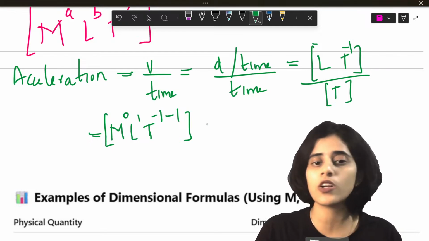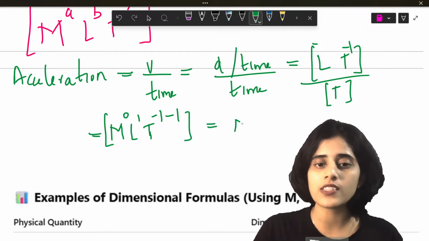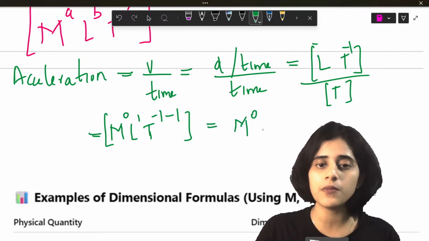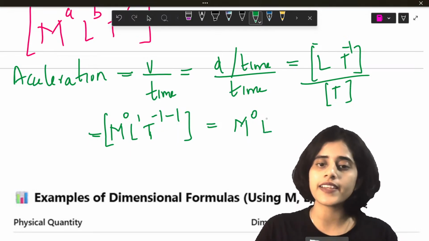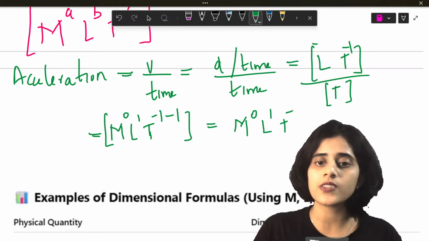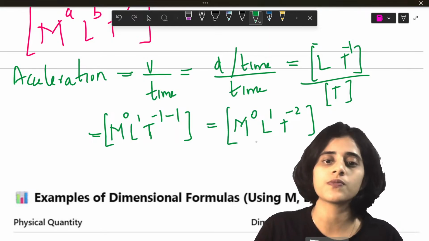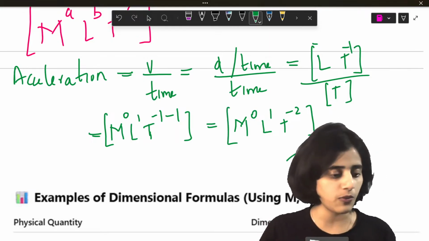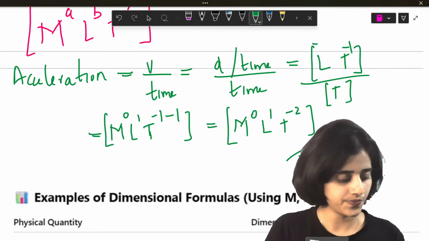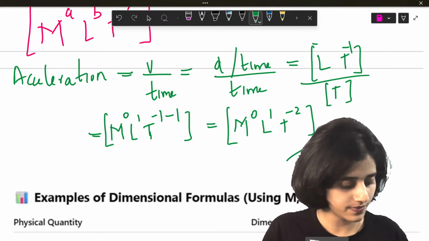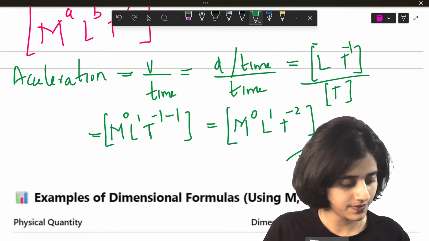Without bracket, you will not get any marks. So what is the final dimensional formula? M raised to 0, L raised to 1, T raised to minus 2. This is the dimensional formula for acceleration.